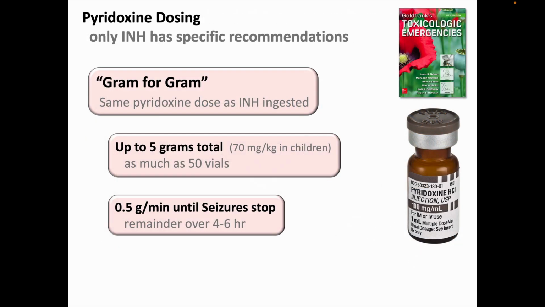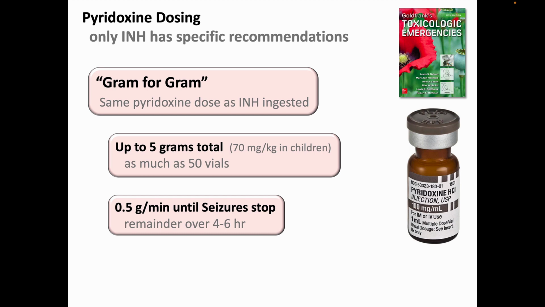Specific recommendations for antidotal pyridoxine dosing exist, but only for INH-induced neurotoxicity, since it's the one occurring frequently enough for us to have enough data. INH is the most common drug to treat tuberculosis, and there's plenty of tuberculosis in the world, so we'll see lots more INH overdoses than from the hydrazines.